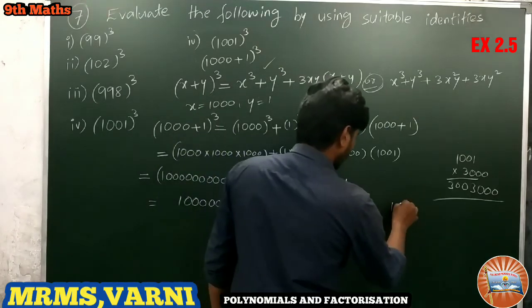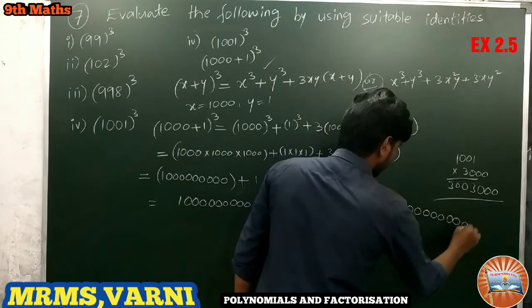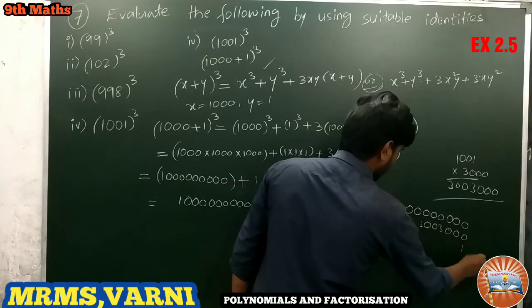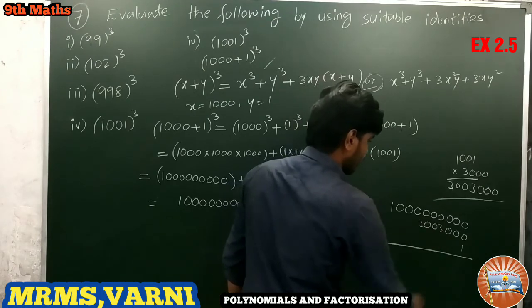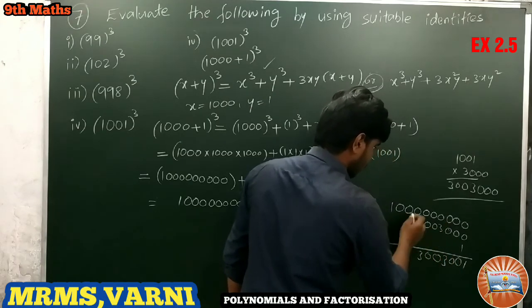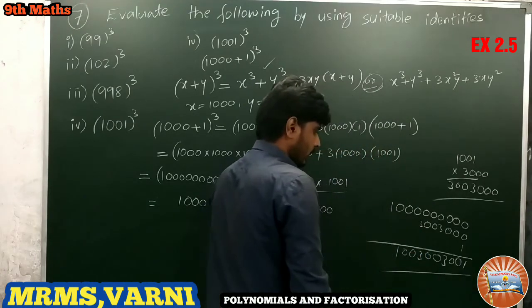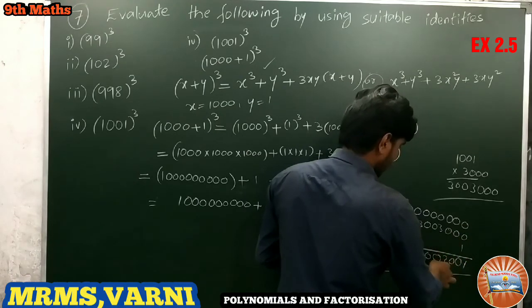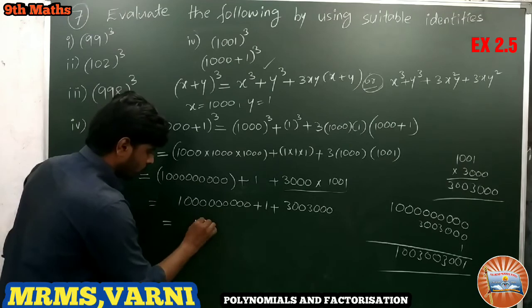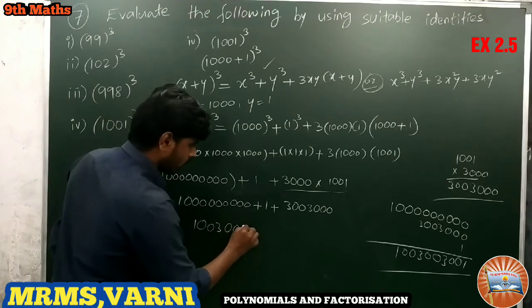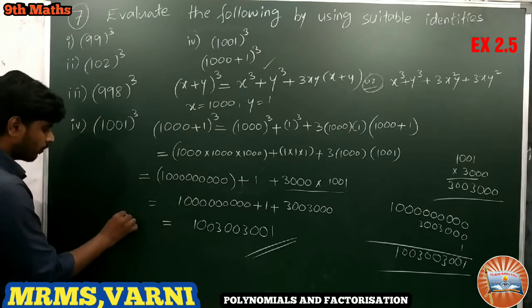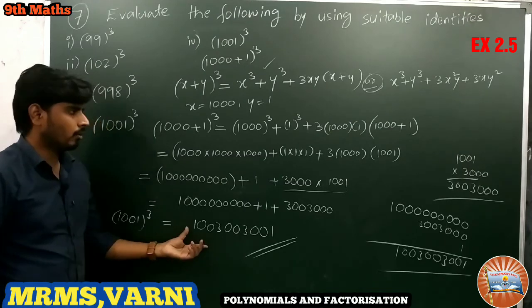I am taking the addition here. 1000000000 plus 3003000 plus 1. So it is 1003003001, which is the value of 1001 cube. This is the final answer.